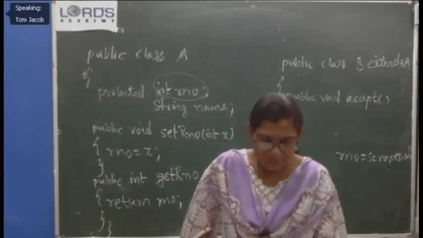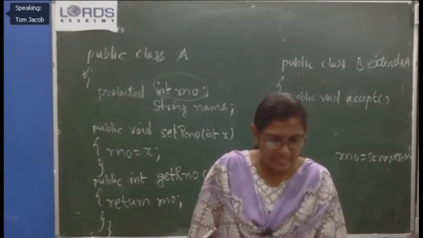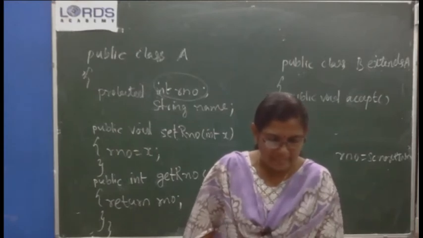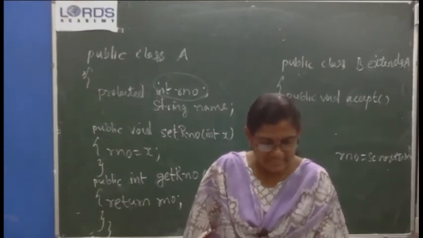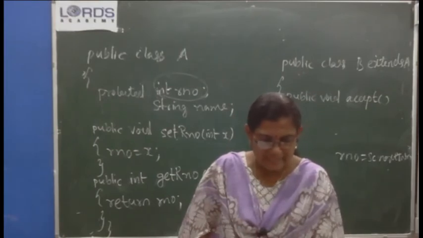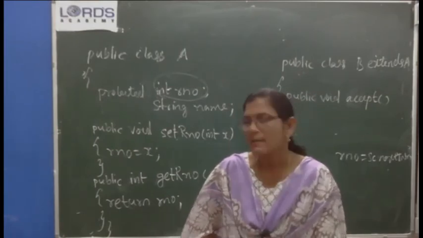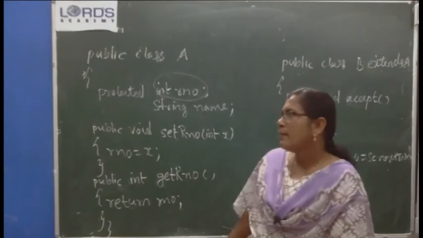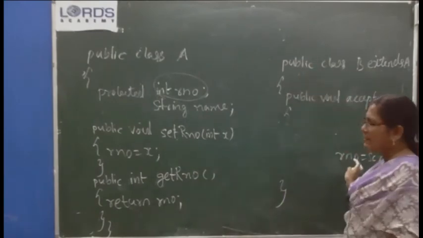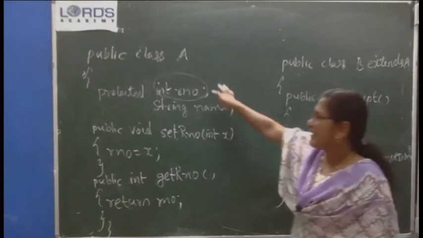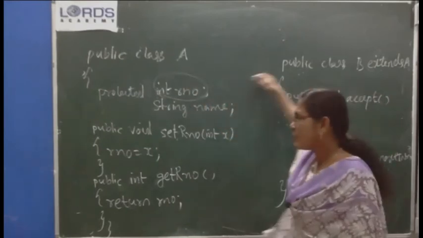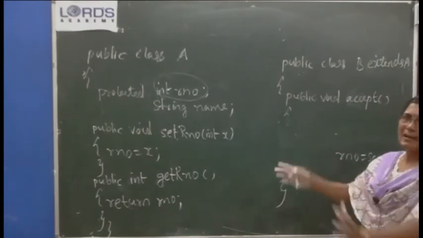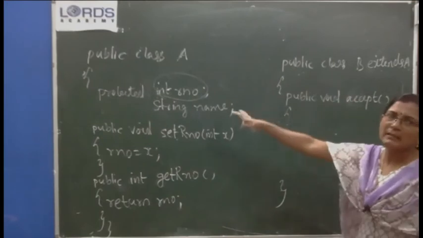So let me go through the need of inheritance. The base class simply defines some common functionality to be used by other classes. Once a base class is compiled and machine code is generated, you don't need to recompile it again at the time of accessing it in the derived class. First you create the common class, the parent class, compile it and keep it ready. Any number of children can be created from this A. So whenever you create a child class, you need not go to A again and compile it. Once you compile and keep it ready for use, you need not turn to that class at all.